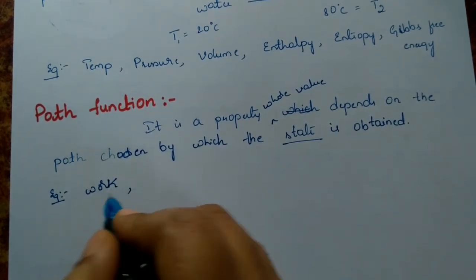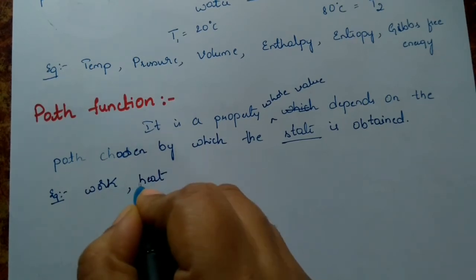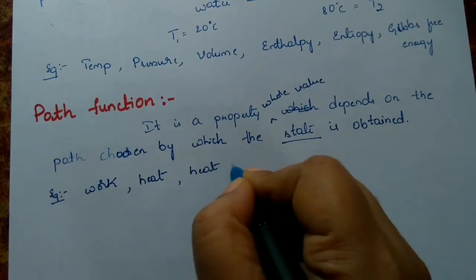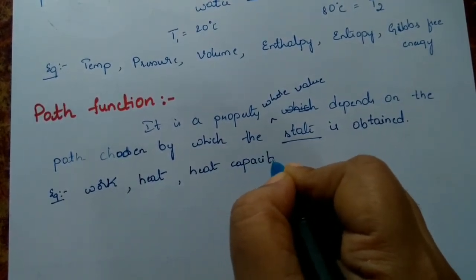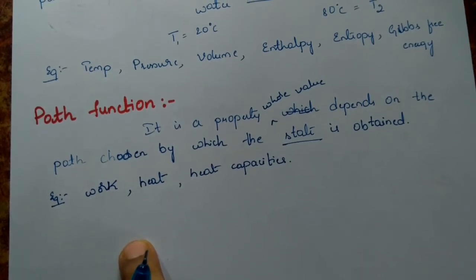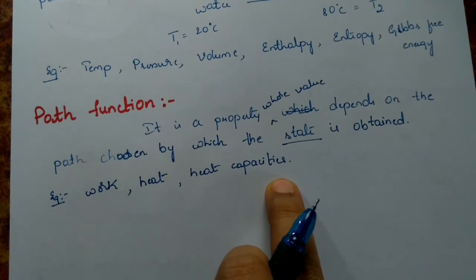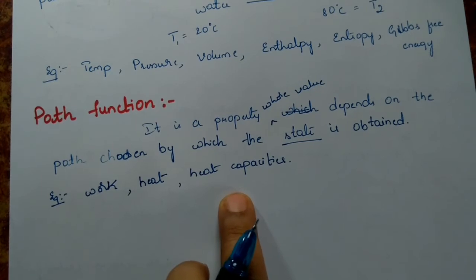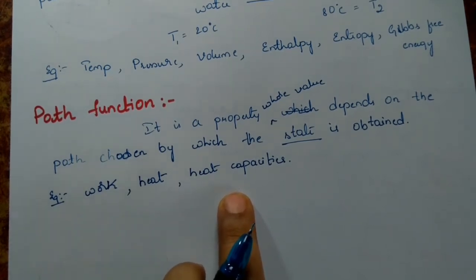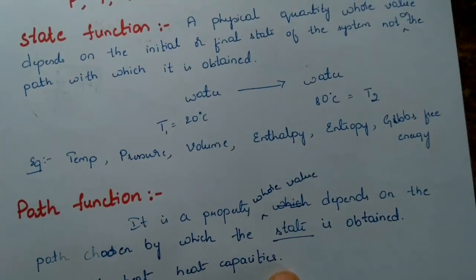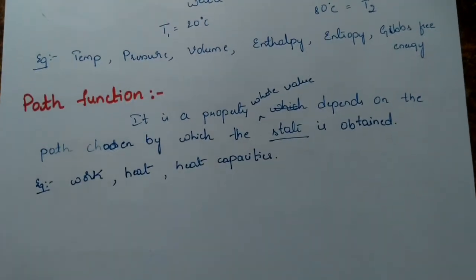Likewise, we have work, we have heat, and we have one more, heat capacities. All these are path functions. Now we may get a doubt about how to identify them. So remember, these three are path functions. The remaining are state functions. That is, work, heat, and heat capacity are the path functions. All the remaining others are state functions. We have written many examples for state functions also. So all these are state functions and these are path functions.